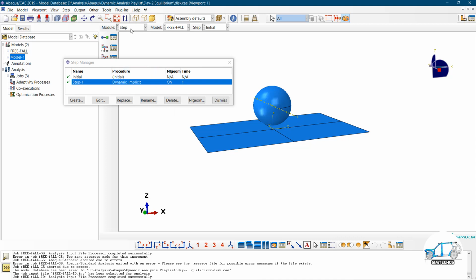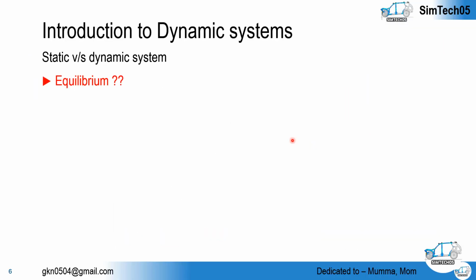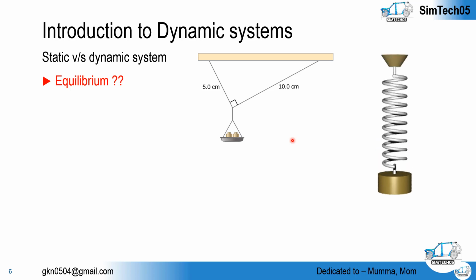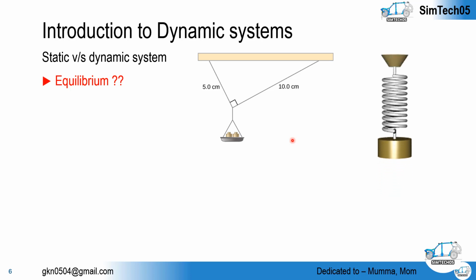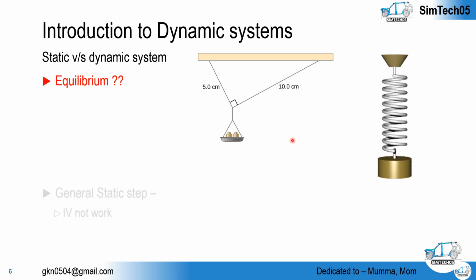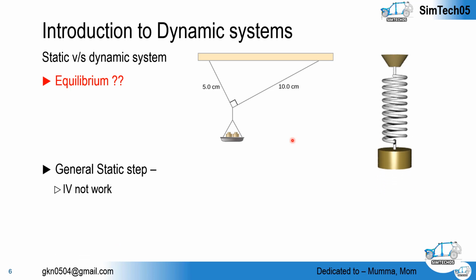Okay, so let me switch on the PPT. That's fine. And here, as I told you, with an example like this type of static equilibrium condition, we can very easily solve in the general static step. But look at that problem. Here, this mass is generating inertia effect, and this cannot be solved using the general static step. You have to utilize what? Implicit dynamic or explicit dynamic technique.